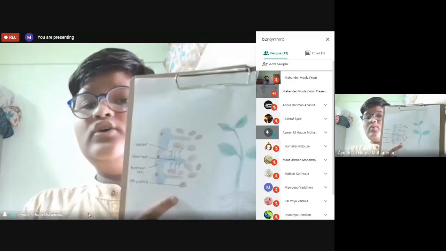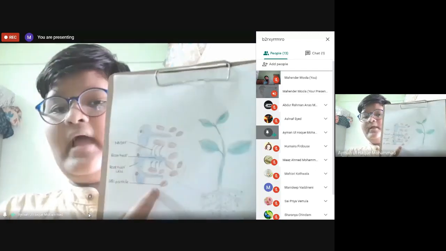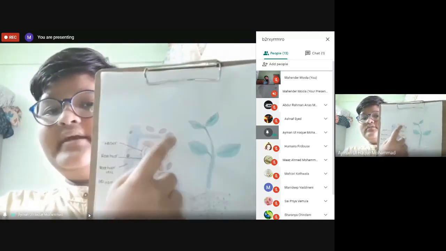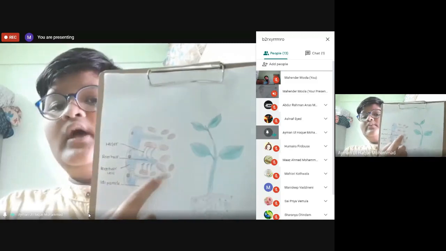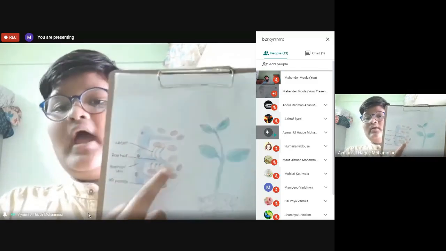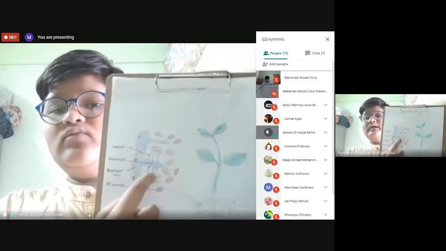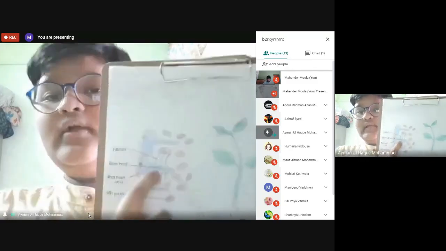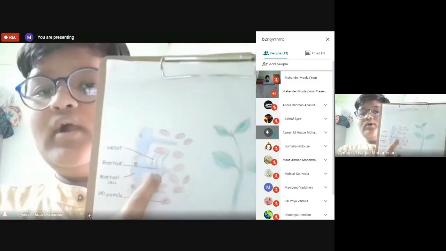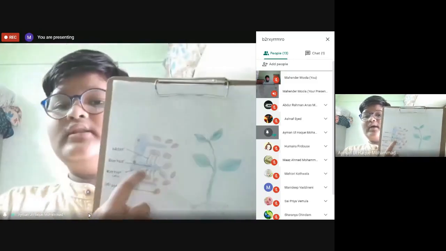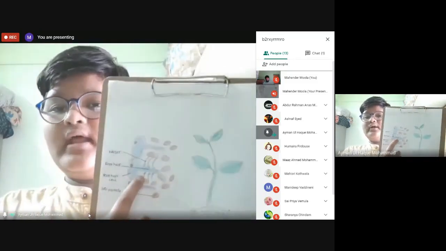As you know, when the water enters into the plant, first the soil particles present over here absorb the water, and when this soil particle absorbs, it gives the water to the root hair. Here you can see it is giving the water to the root hair. So the root hair helps the plant take in the water.